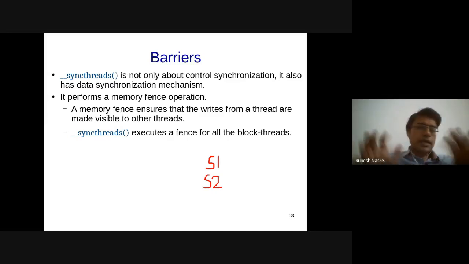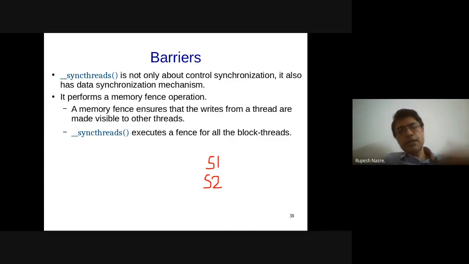Okay, so I hope at least this concept is clear: there is control synchronization, which means that I'm going to coordinate the control flow across different threads until we reach a particular program point. Something else cannot happen, right? Similarly, data synchronization means that I'm writing to some memory location and its effect should be visible to the other thread. Control synchronization need not necessarily involve data synchronization, although usually it does.